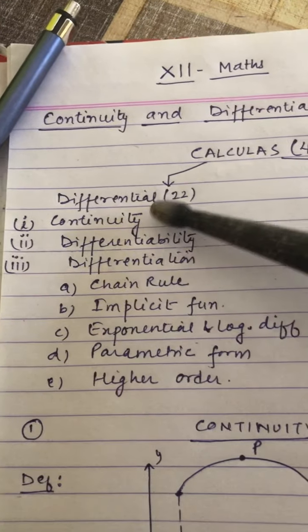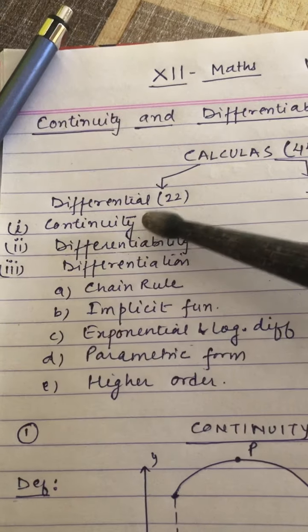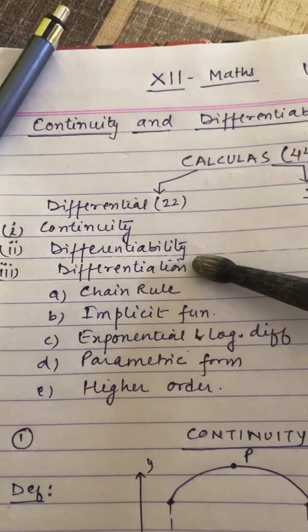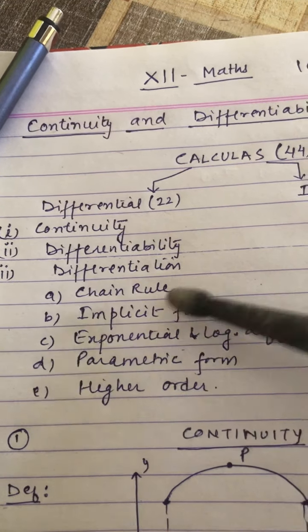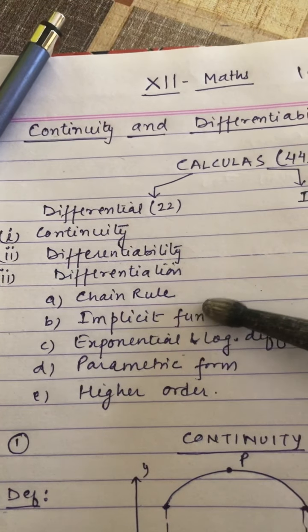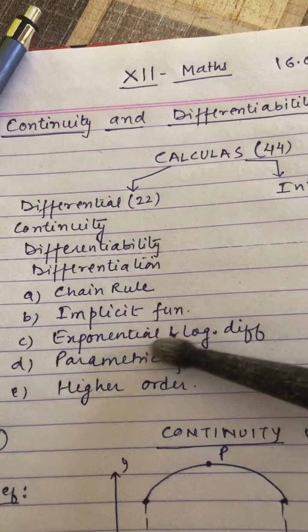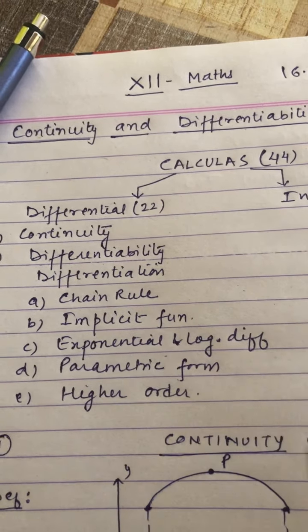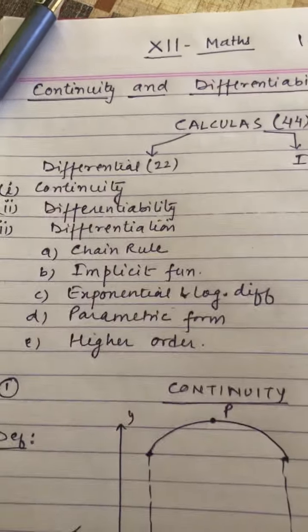Now, in differential calculus, we have these many headings. First is the continuity, then differentiability, then differentiation. Under differentiation we have these 5: chain rule, implicit functions, logarithmic and exponential differentiation, parametric form differentiation, and higher order differentiation. So today we'll take the topic continuity.